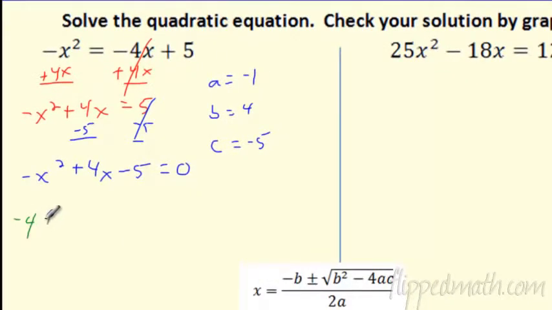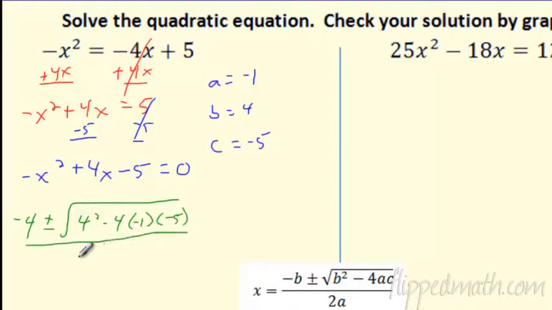You get negative b plus or minus the square root of b squared minus 4, a is negative 1, be careful, and c is negative 5. All of that's over 2a. The reason I did this is, is anything weird happening here? Well, I know it's negative 4 plus or minus. What's going on in the square root? We're looking at 16 is the b squared, and then minus times a minus times a minus. Oh, that's still minus. Uh-oh. So 4 times 1 times 5 is 20.